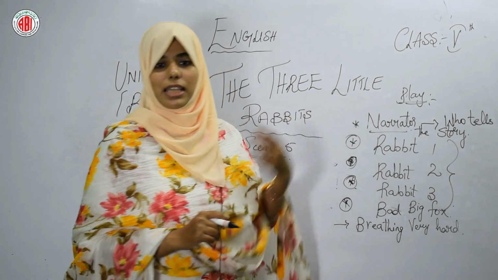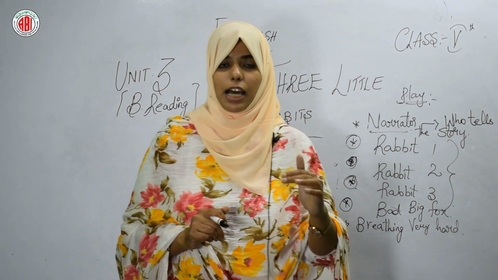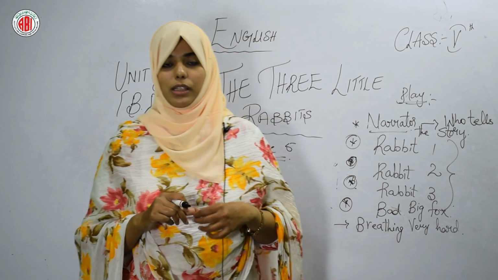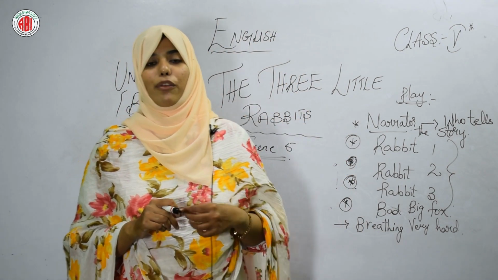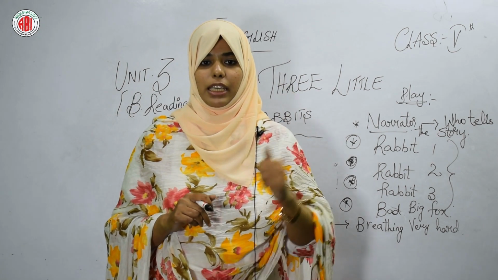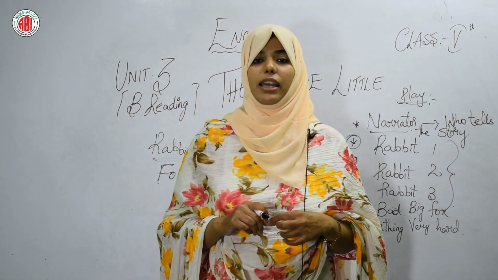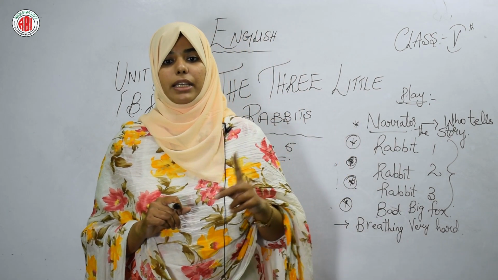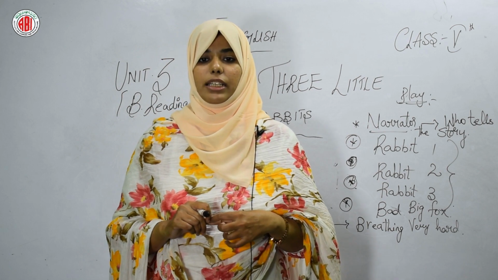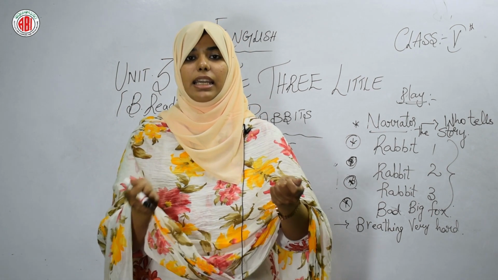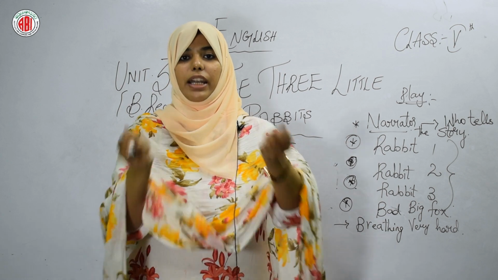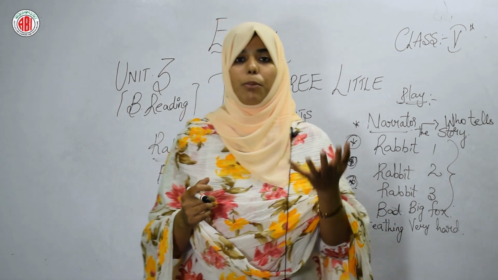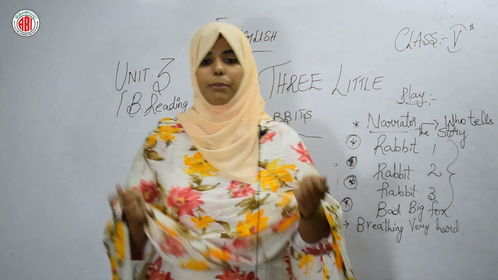What did the narrator say? Just as the fox was coming down the chimney, the fox was near the chimney pipe. जैसे ही narrator ने कहा कि fox जो है coming down the chimney, the first little rabbit lifted the lid of the tub of boiling water. So what did the first rabbit do? Lifted the lid of the tub of boiling water. जो इतना boiling water का जो tub था, first rabbit ने lift किया.